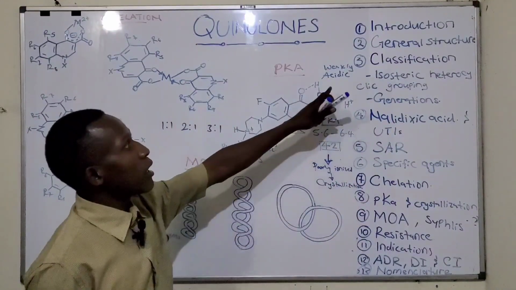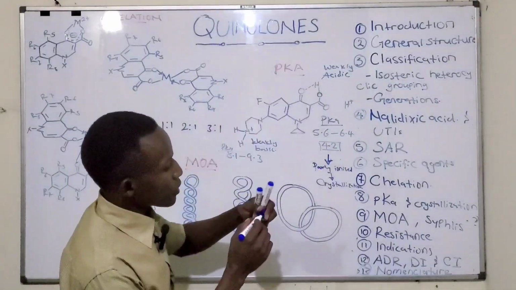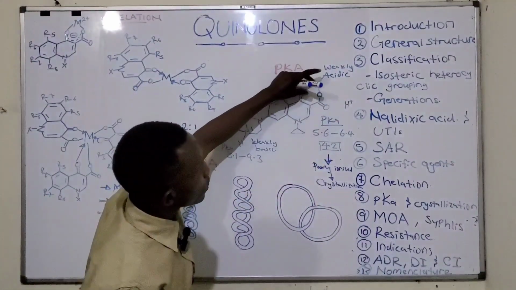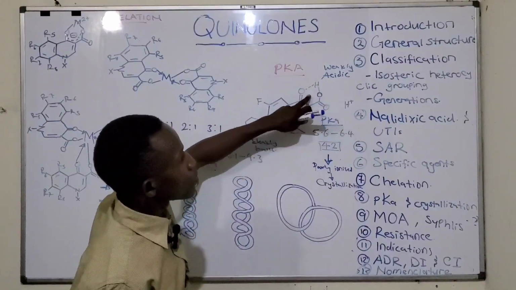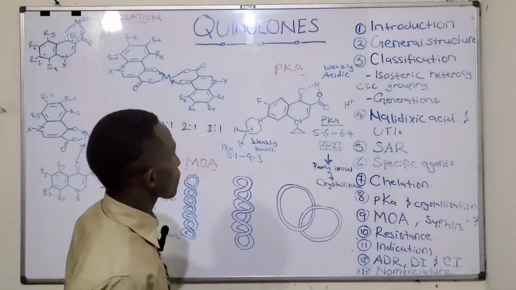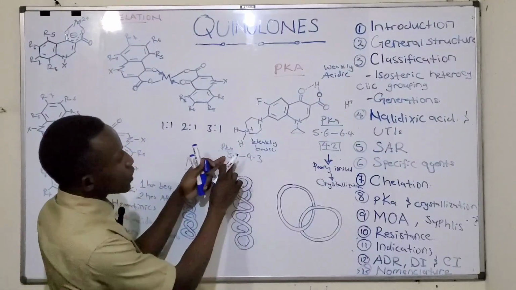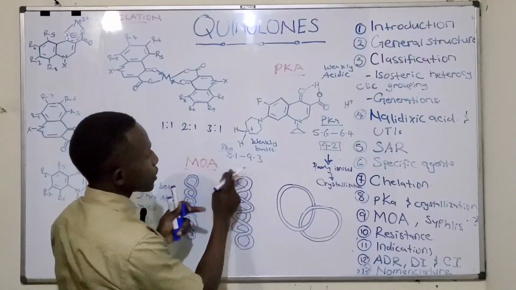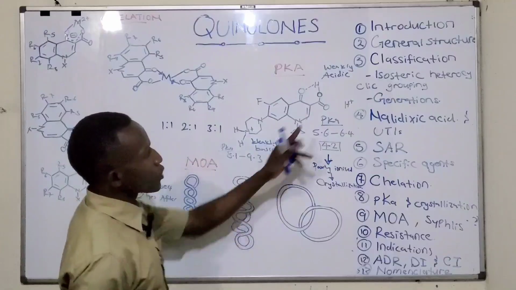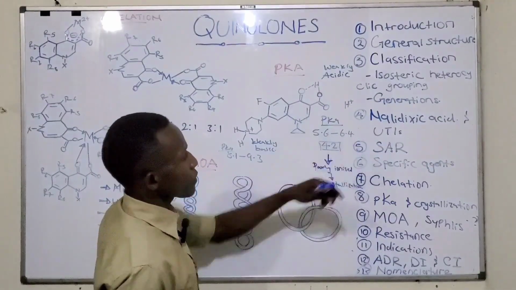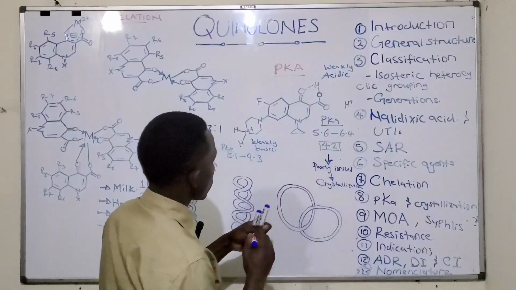In case the media is basic but not too basic, this one will lead to poor ionization because of the hydrogen bonding. But this group can ionize if the pH is below this range. This one will ionize if the pH is above this.